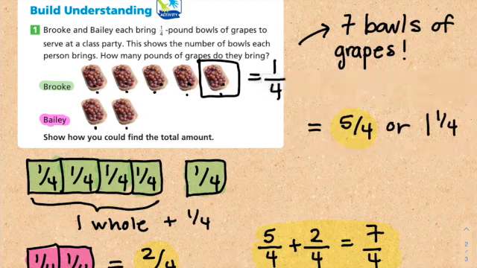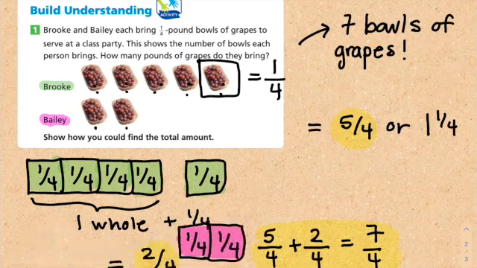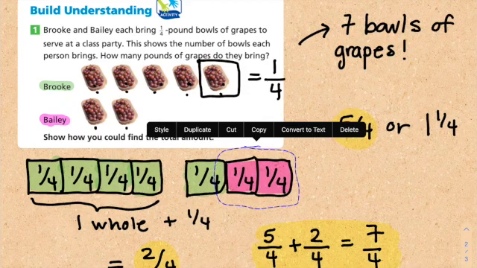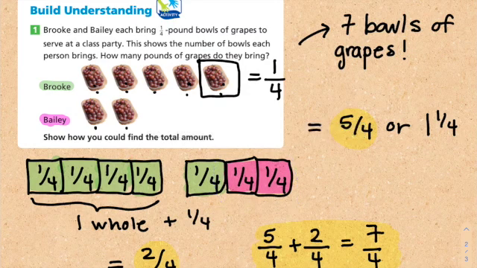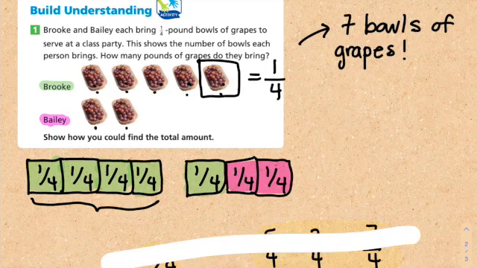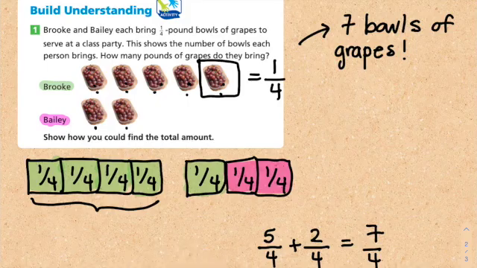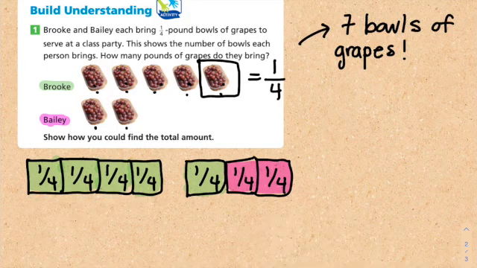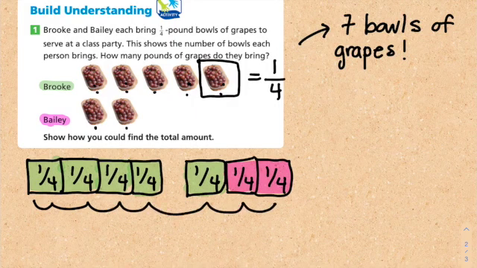I can take this part and add it together, and instead of having 1 whole and a fourth, I have 1, 2, 3, 4, 5, 6, 7 fourths.